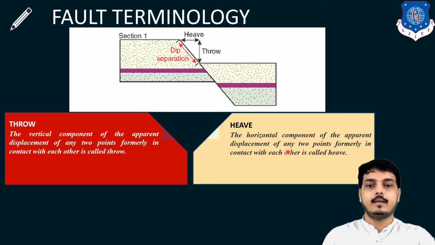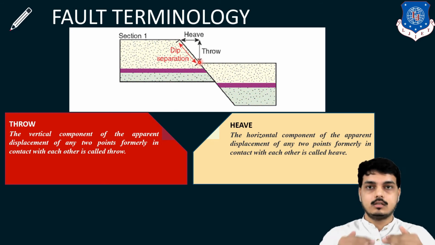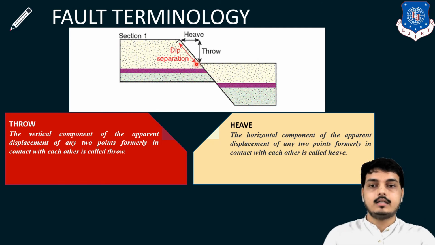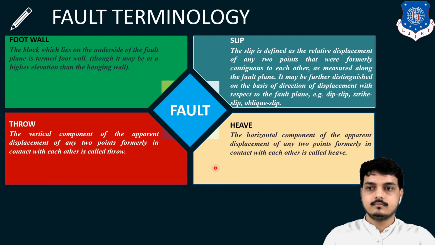The horizontal component of apparent displacement of 2 points which were formerly in contact, means earlier they were in contact. This point and this point earlier were at the same level, and then suddenly the dip occurs, so they are moved apart, and heave and throw can be found out like this. So we learned about fault terminology.